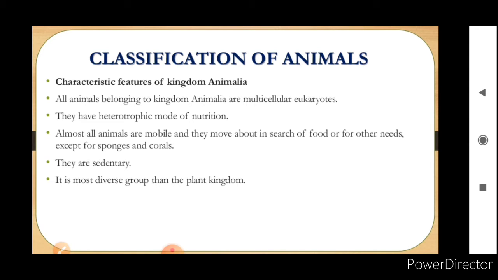Almost all animals are mobile. Mobile means they have motility, they can move, and they move about in search of food and for other needs, except for sponges and corals. They are sedentary, or located in a particular environment. But mostly all the animals in the kingdom Animalia are motile or mobile. It is also the most diverse group compared to the plant kingdom.